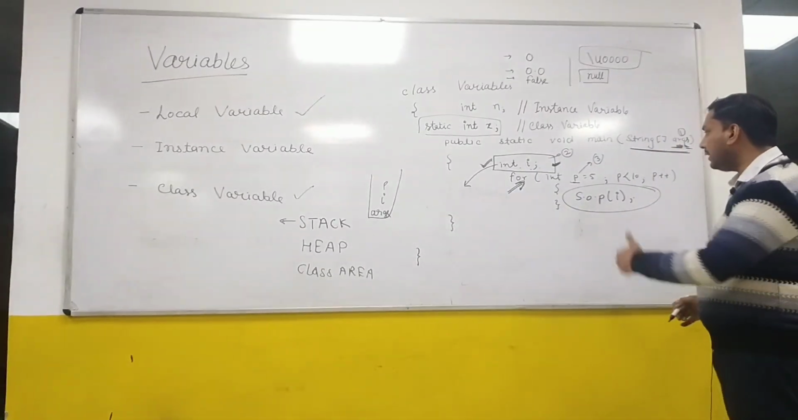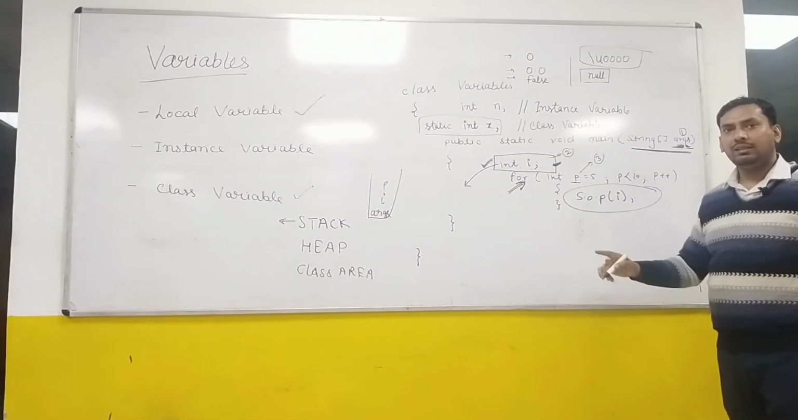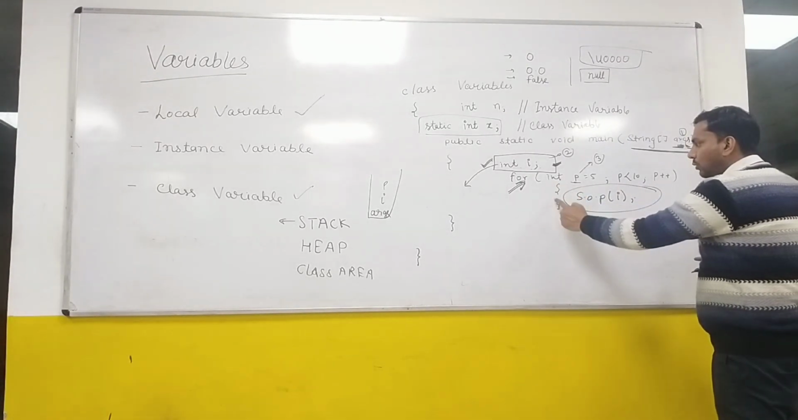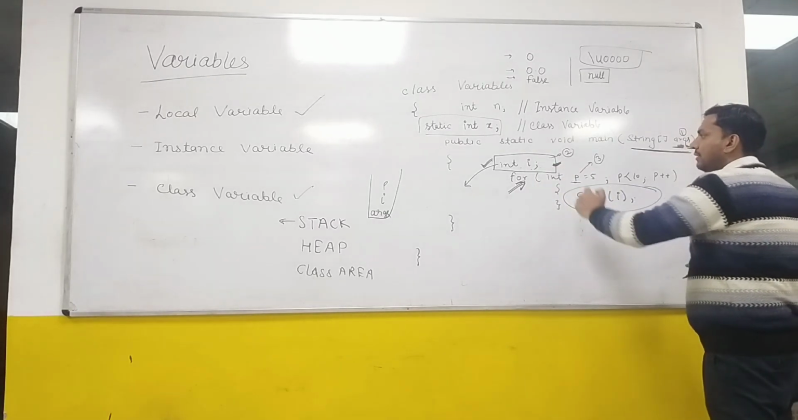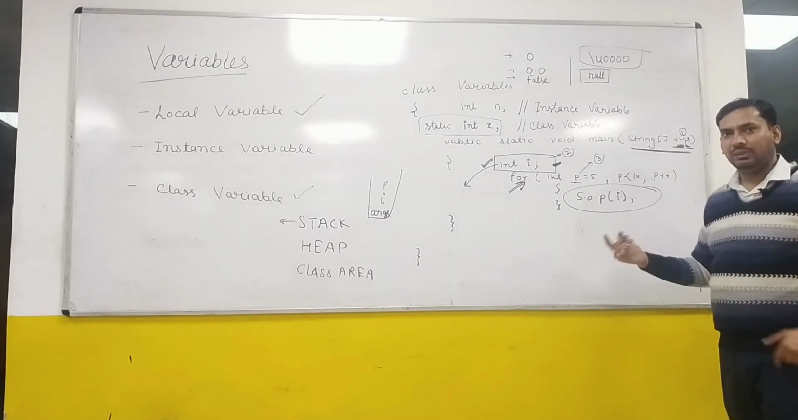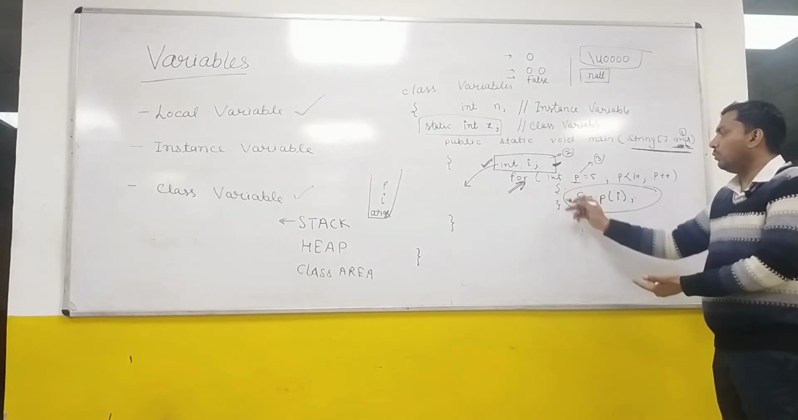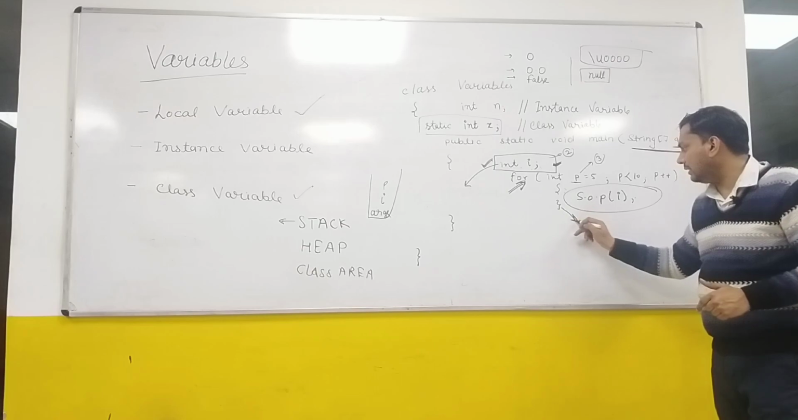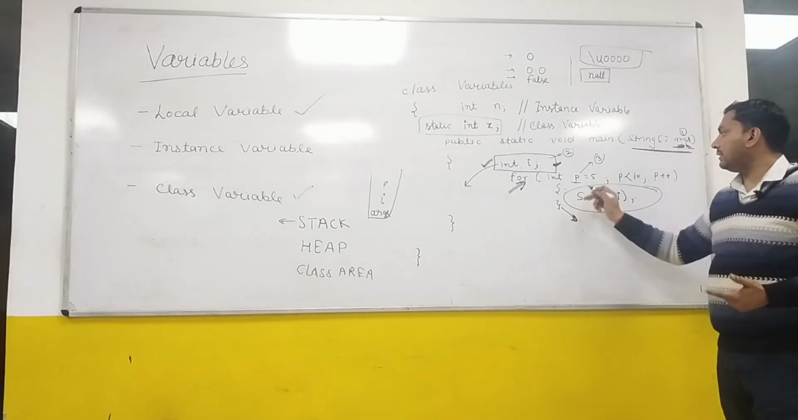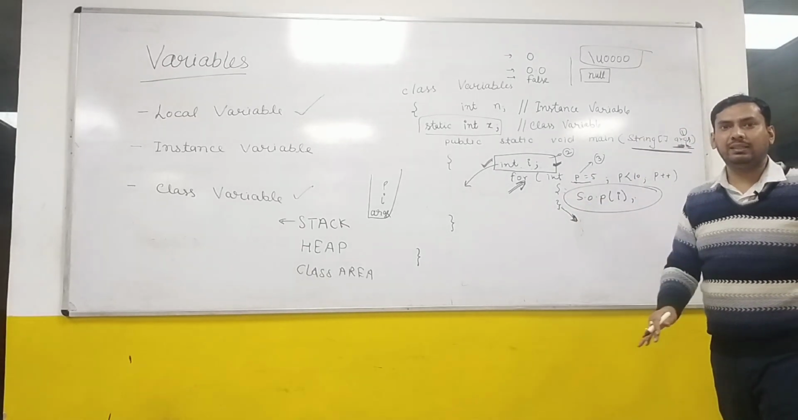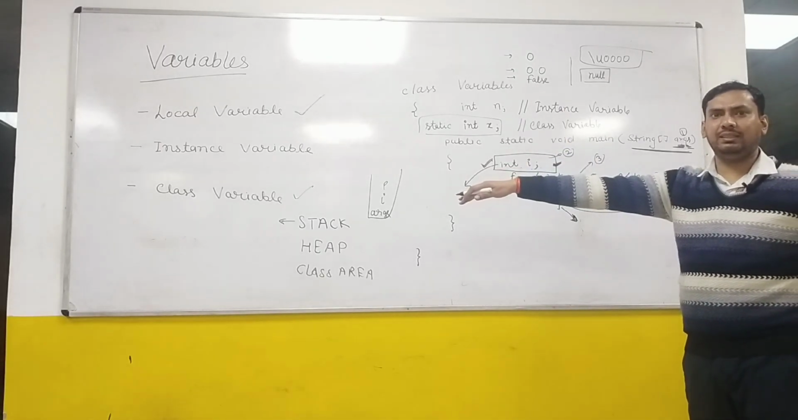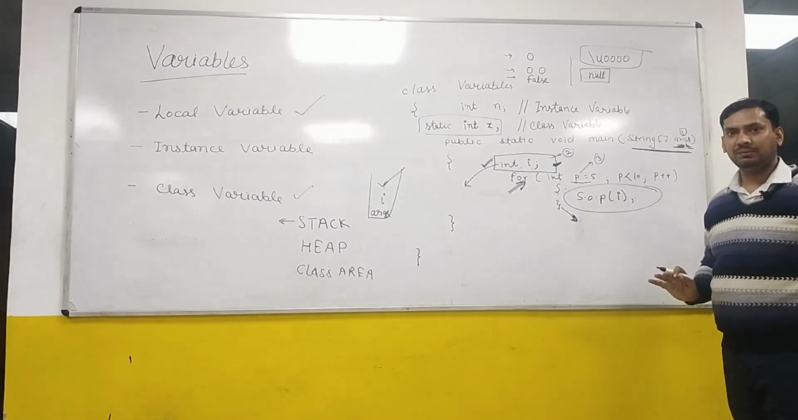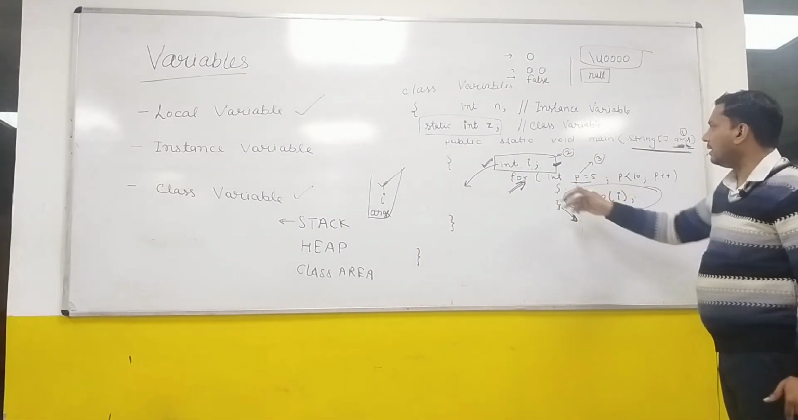Now tell me which variable should be deallocated first. Which one will complete first, the loop or the main function? Obviously the loop will terminate first. As soon as this closing brace is executed, it will say p was the local variable to be deallocated. I have stored the local variables in the stack. Check the stack, you get the p. p gets deallocated.